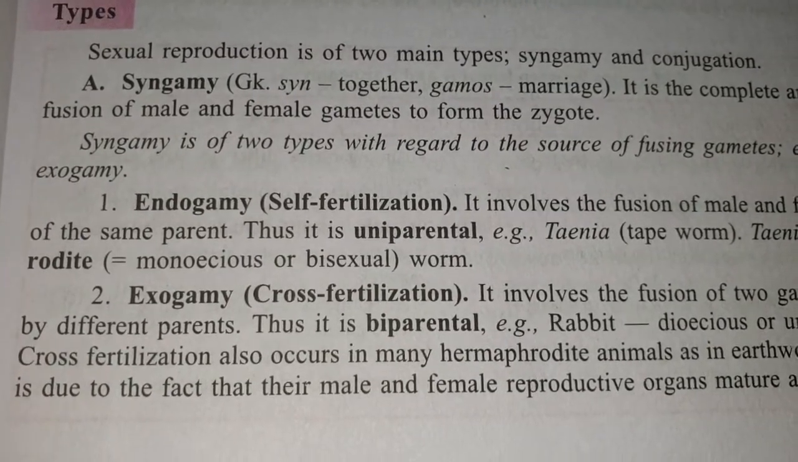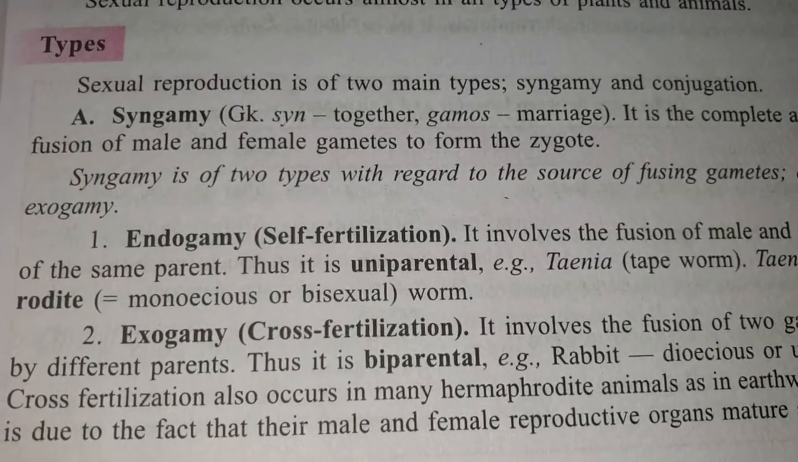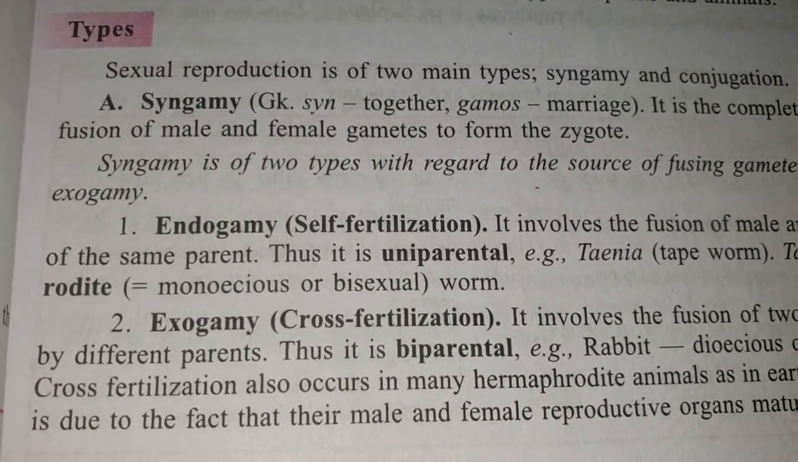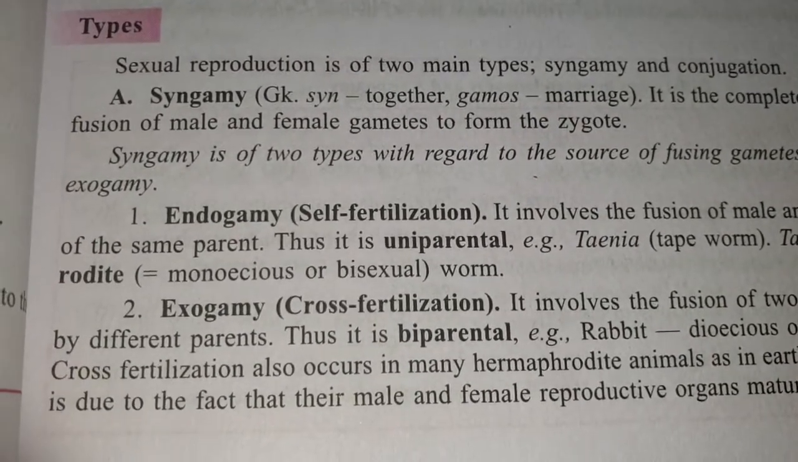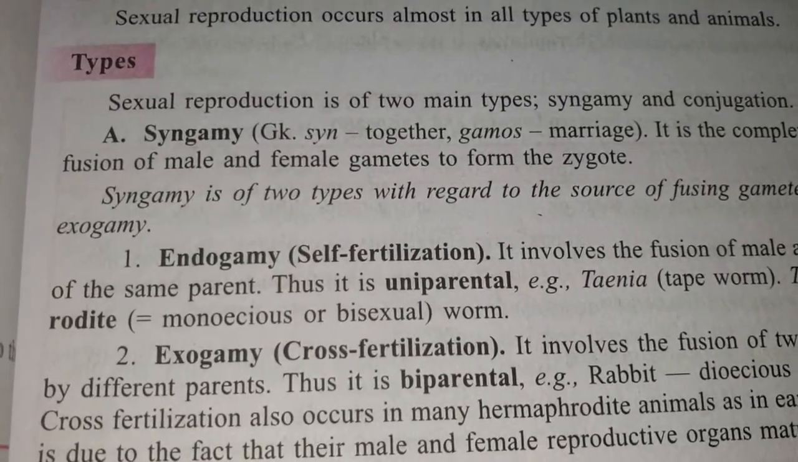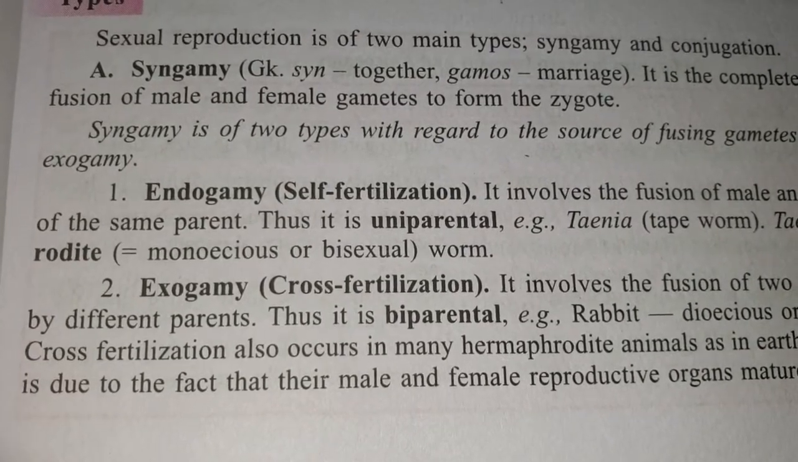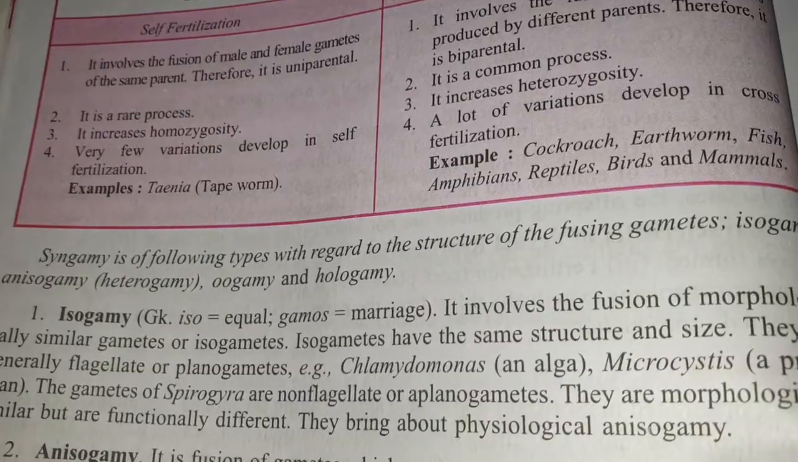Then exogamy means cross fertilization, which involves the fusion of two gametes of different parents. That is, it is a biparental process. The organism is unisexual or dioecious. This is also known as cross fertilization. So under syngamy we find two different processes: endogamy, self-fertilization, and exogamy, cross fertilization.